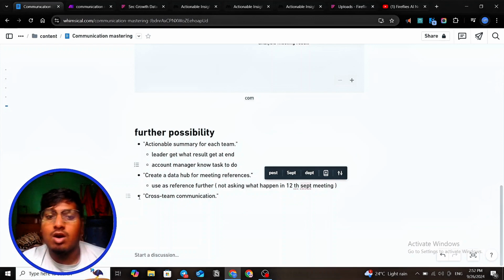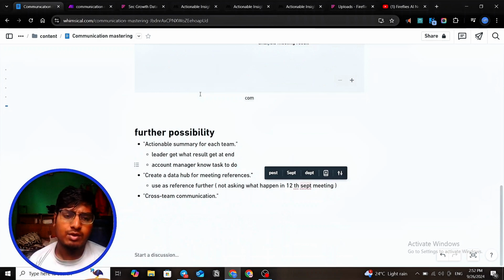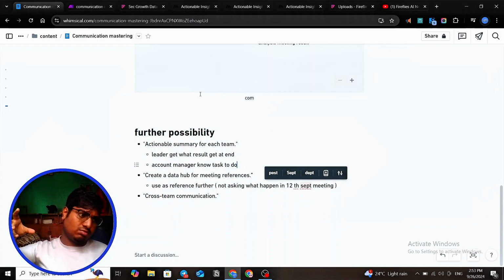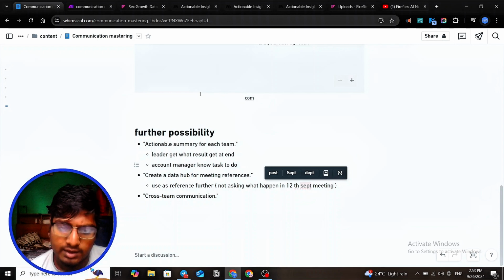There's also cross-team communication. Let's say you have a sales team and a finance team. If the finance team manager wants to know what is happening in sales, he does not have to participate in the sales team meeting. He can go to their data set and get the data he wanted. You don't have to participate in every sales meeting to get an idea. You just go to the sales database, ask a query and get it. It's pretty simple.